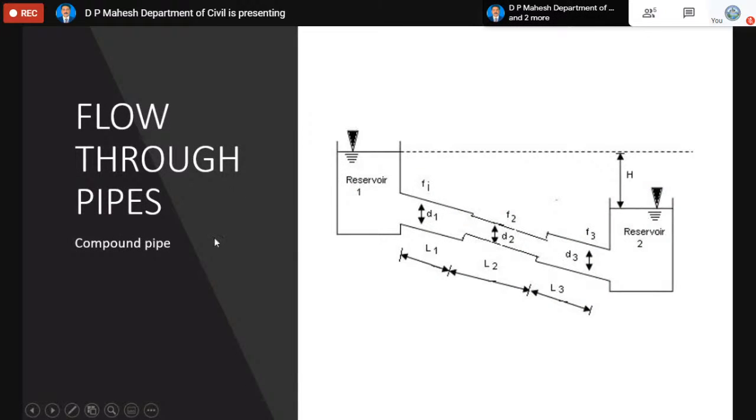Then coming to flow through pipes, it's a compound pipe. You can see the pipe consists of pipes in series. You have three pipes. The diameters of the pipes are D1, D2, D3, f1, f2, f3 are the coefficients of friction in these pipes, and L1, L2, and L3 are the lengths of these pipes. So when the pipes are kept in series, they are called compound pipes.